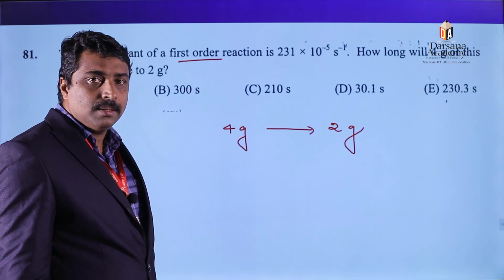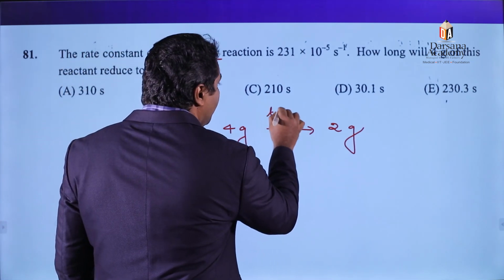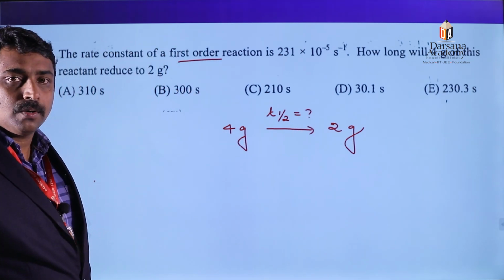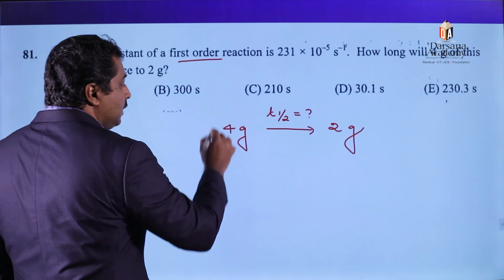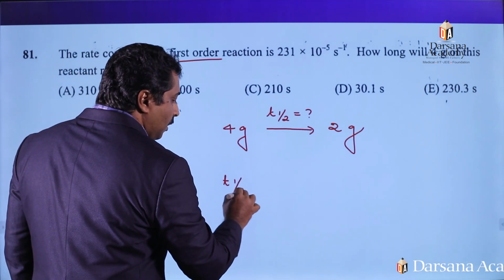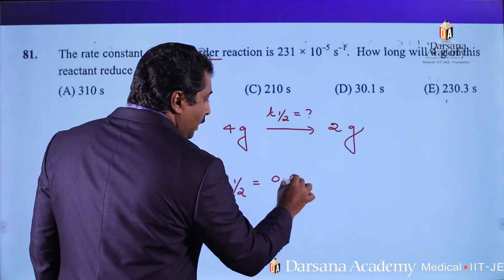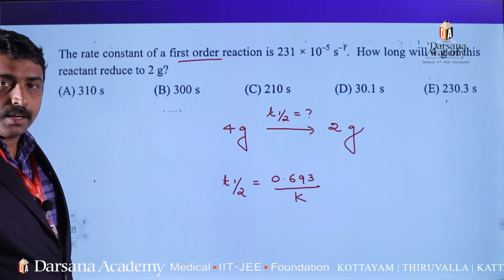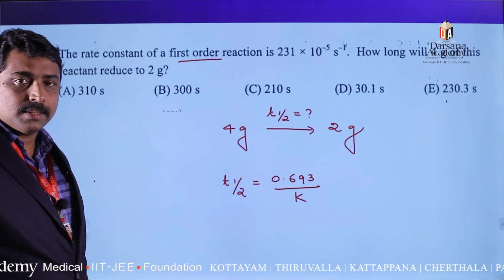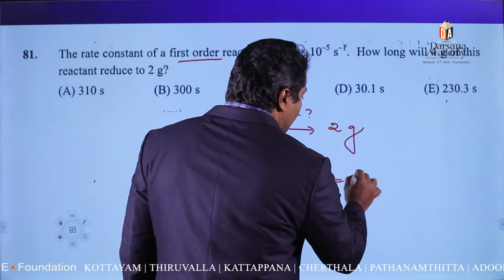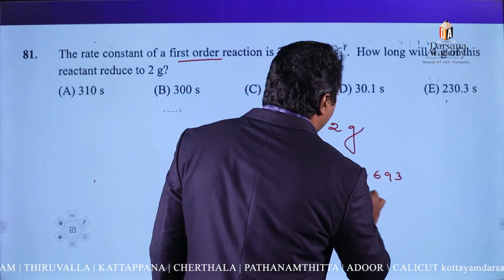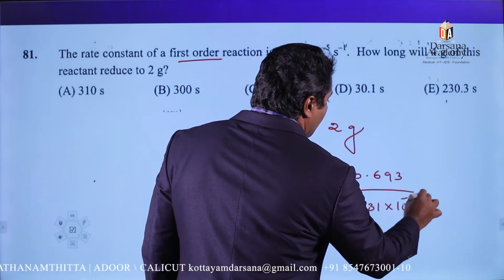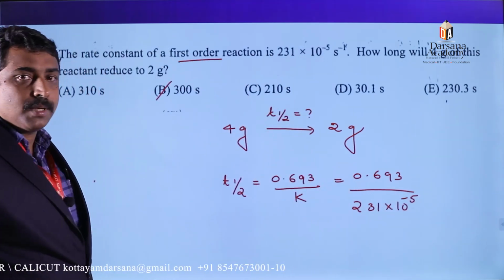That means T half. Here we need to find out T half. How can we find out the T half for a first order reaction? Rate constant is given. So we know that for a first order reaction, T half is equal to 0.693 divided by rate constant K, which is 0.693 divided by K, where K is given as 231 into 10 raised to minus 5. On solving this, we get the answer as option number B.